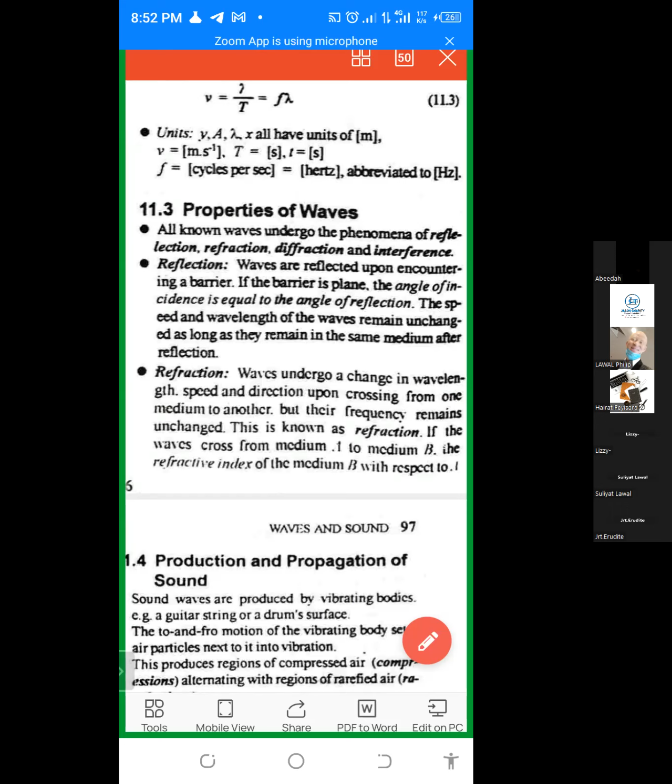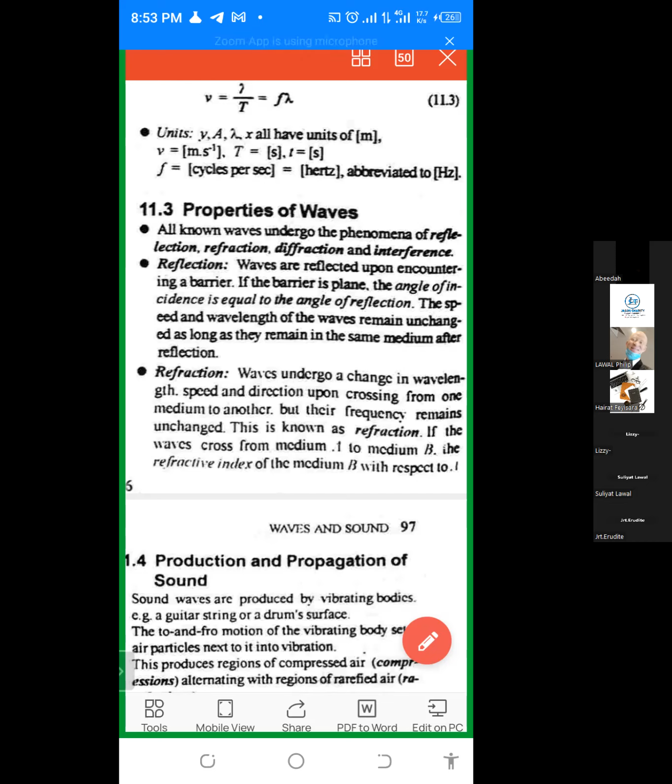We can use reflection of wave to determine the distance or the depth of the seabed. A very gigantic ship will send heavy sound through the water, and the sound will go through the water and hit the hard part of the sea floor. And then the sea floor will reflect the sound back.